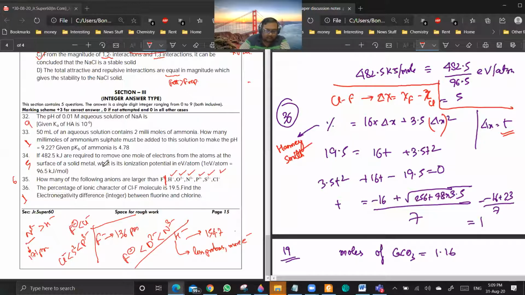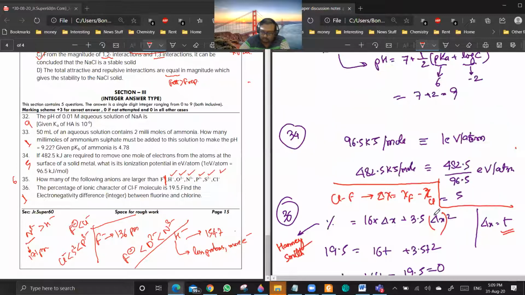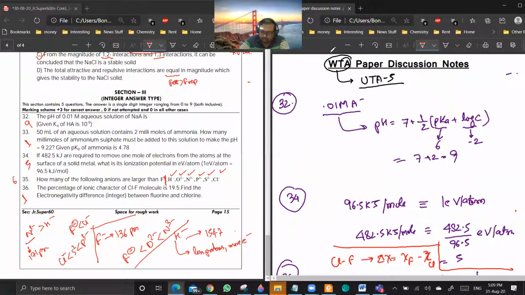So 36 is done. 32, 33, 34, no doubts. So 35, hydride ion will be bigger in size than fluoride ion. This is a fact which you have to know.